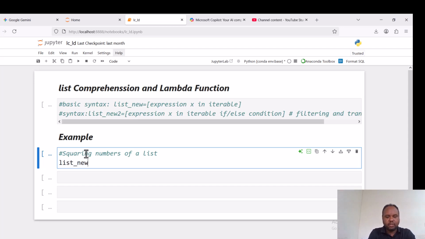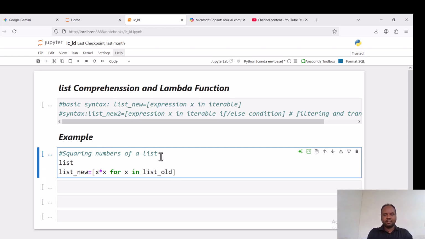So list_new is the list evaluated through the expression of squaring numbers x. Squaring is x times x, the number times the number itself, for every x in list_old.